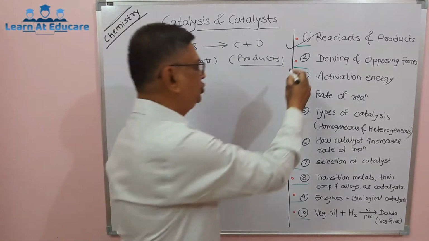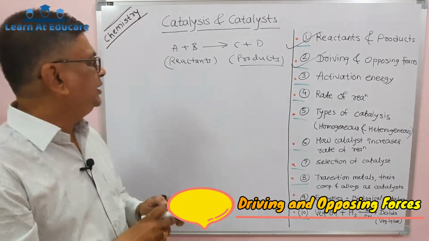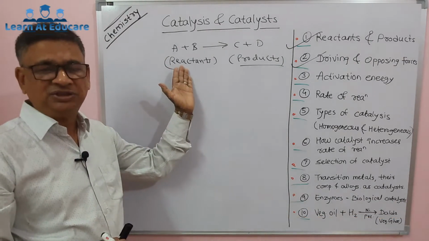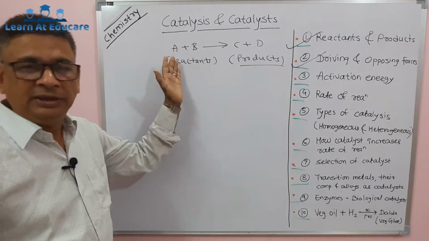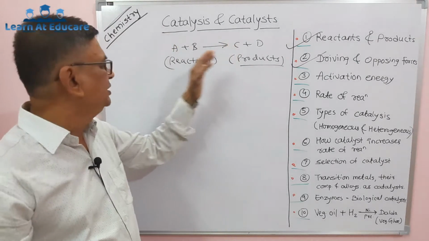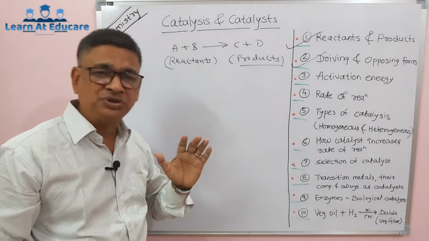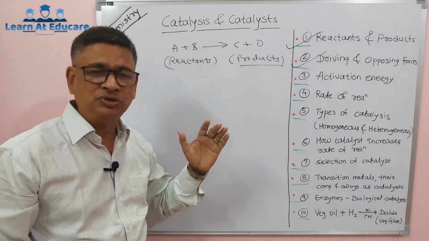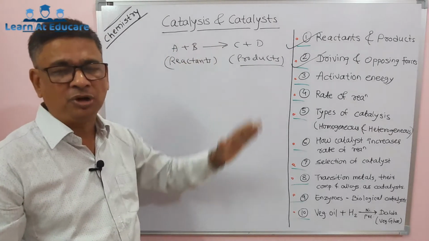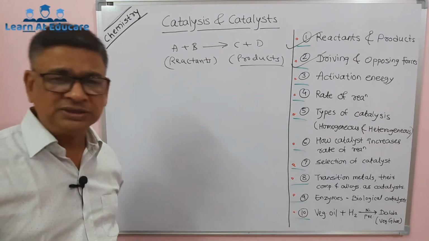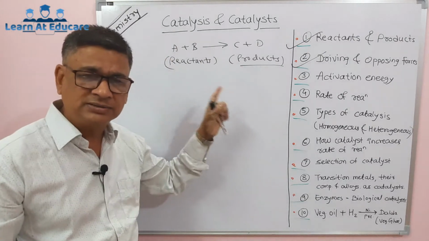Remember, there are two forces acting, called driving and opposing forces. When the reaction converts reactant to product, there is a driving force in the forward direction, that gives reactant to product. At the same time, there is an opposing force which does not easily allow, or which opposes, this change, that is reactant to product. So these are the two forces. Remember, when the driving force is more, that's why the reaction occurs easily.